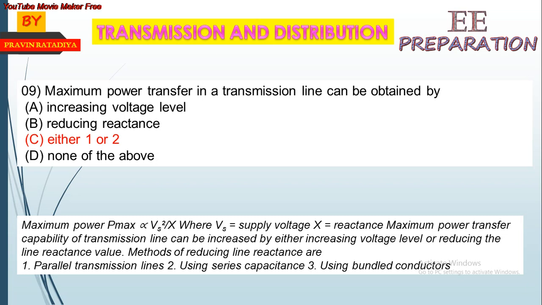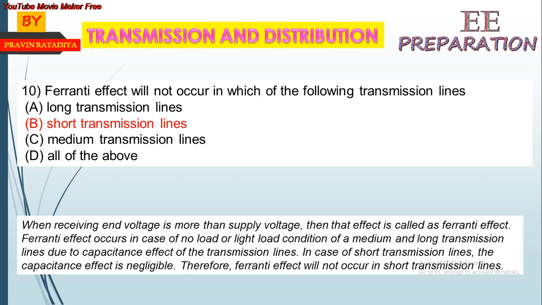Ferranti effect will not occur in which of the following transmission lines? Ferranti effect occurs in long and medium transmission lines, but not in short transmission lines. When the receiving-end voltage is more than the supply voltage, meaning the sending-end voltage, the effect is called the Ferranti effect.